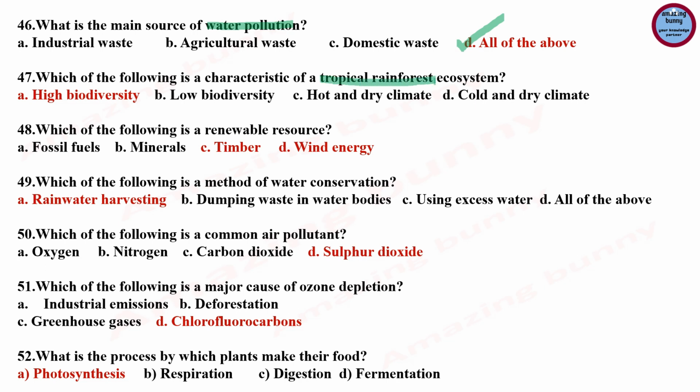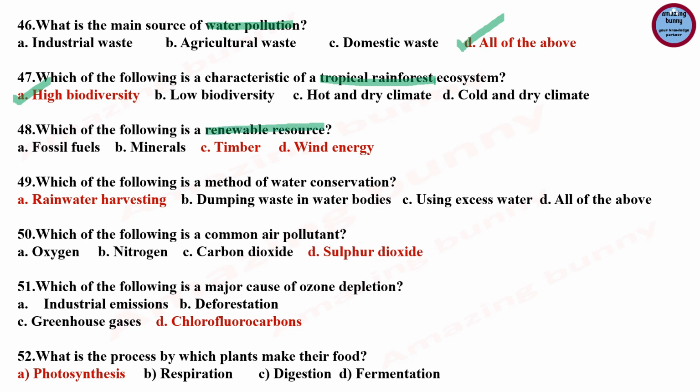Question number 47, which of the following is a characteristic of a tropical rainforest? Options are high biodiversity, low biodiversity, hot and dry climate, cold and dry climate. So the correct option is high biodiversity, because the tropical rainforest biome has four main characteristics: very high annual rainfall, high average temperature, nutrient-poor soil, and high levels of biodiversity, that is the species richness. So the correct answer is high biodiversity.